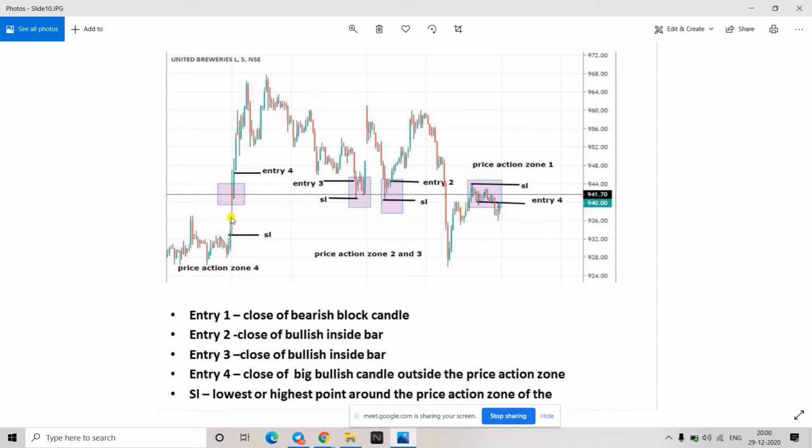So when you get this kind of condition, either you can ignore it, or you have to take a risk, because the candle is very big. Always make sure that the high and low are kept as your stop loss and entries. That is a very important point.